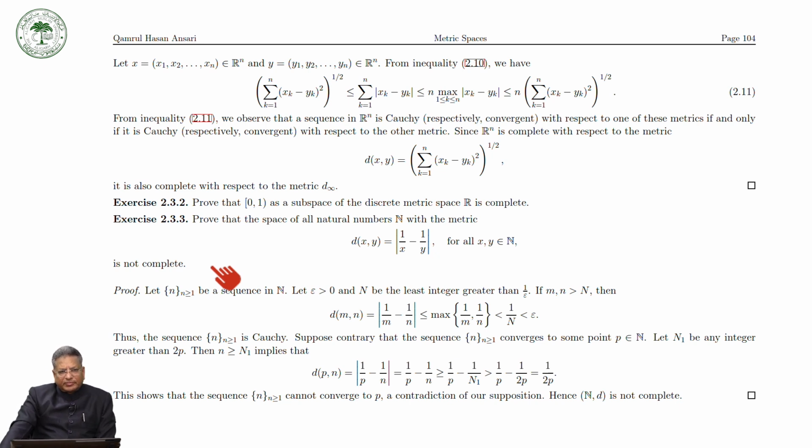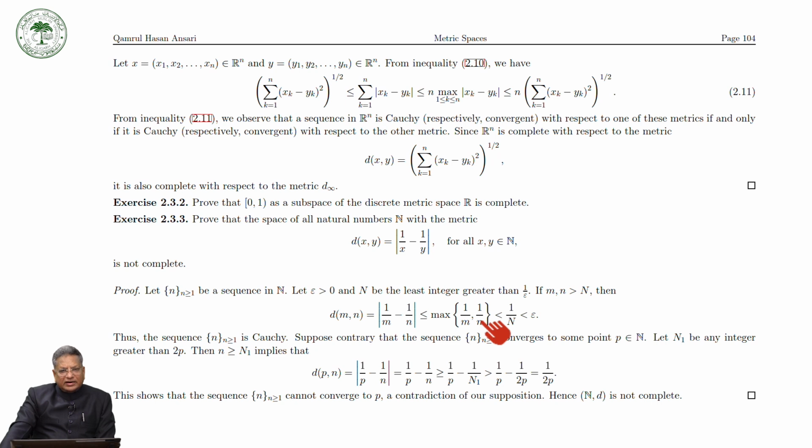Let us prove this one. So let n be greater than or equal to 1. This (n) is a sequence of natural numbers. Let epsilon be greater than 0 and capital N be the largest integer greater than 1/epsilon. If m, n are greater than capital N, then we can write d(m,n) equal to, by the definition, |1/m - 1/n|. But |1/m - 1/n| is always less than or equal to the maximum of 1/m and 1/n.